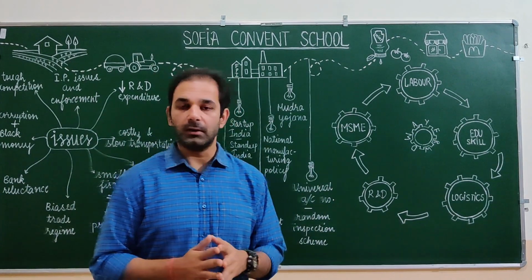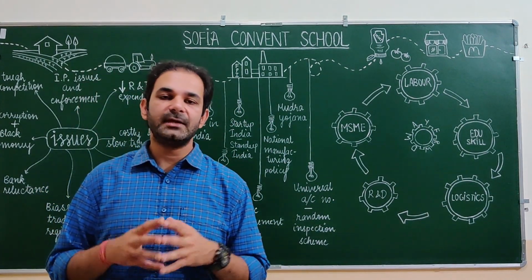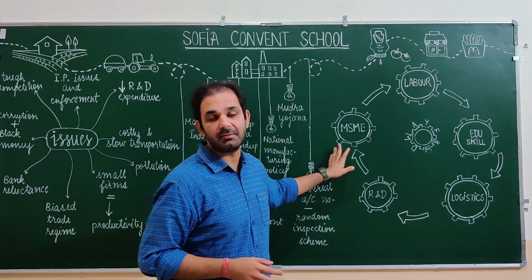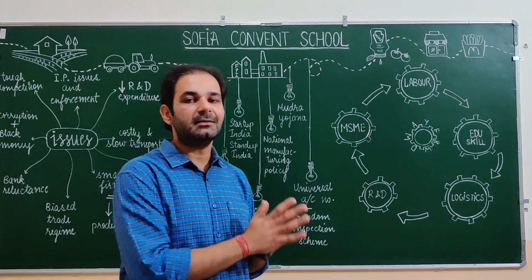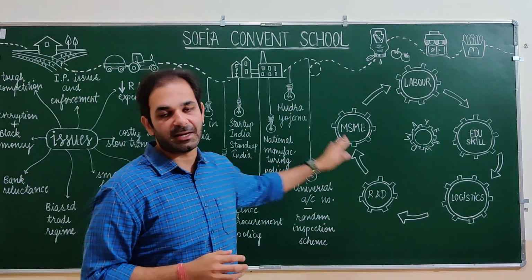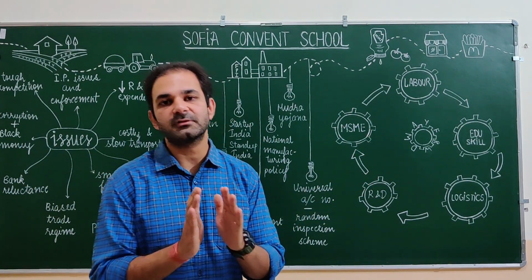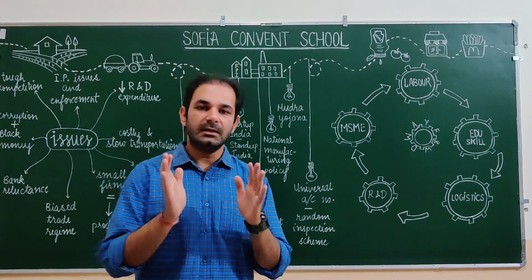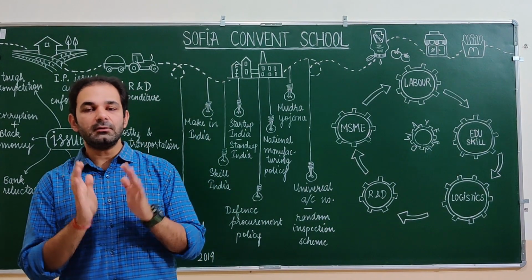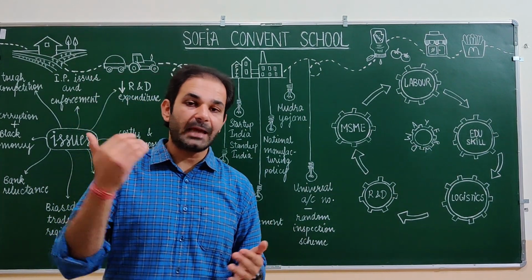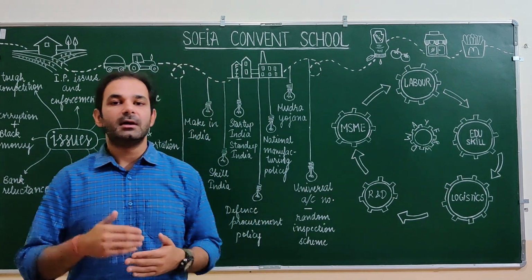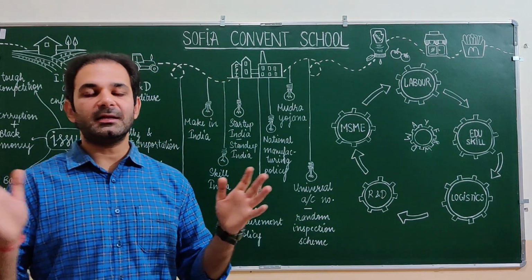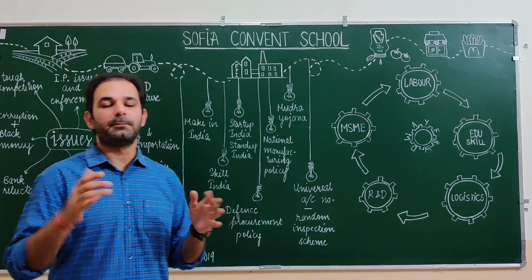Now let's move to the way forward, or what changes need to be made if we have to make India a big giant success in the manufacturing sector. The first one is the MSME. In MSME, we are talking about medium and small scale enterprises. These are the driving force of construction and manufacturing industries in India. Small and medium enterprises need to have an adequate amount of credit, adequate capital and skilled labor available. They need to have an adequate amount of power available to them. They need to have fewer regulations so that they can work accordingly and make their unit profitable.